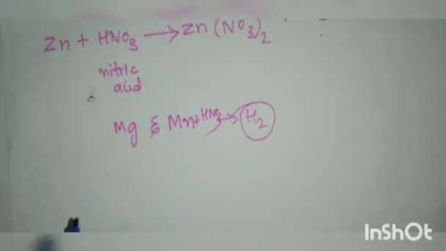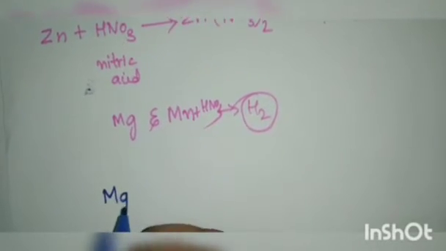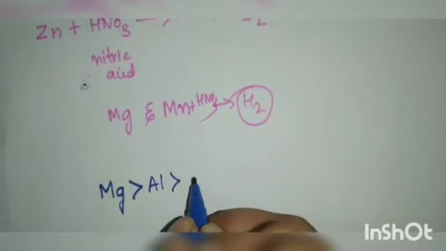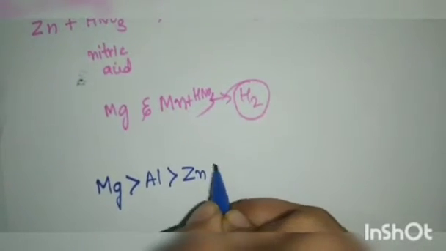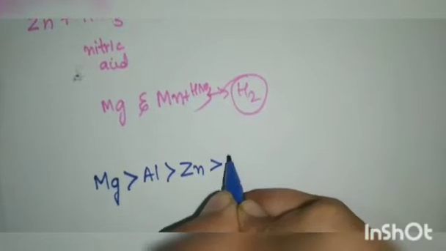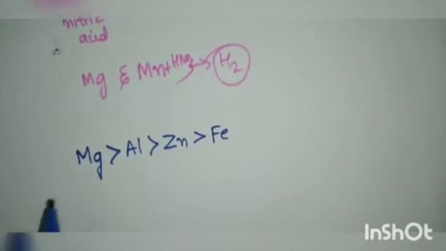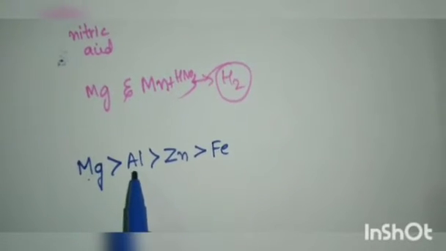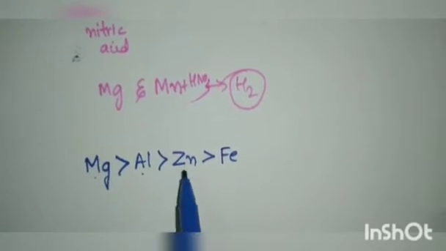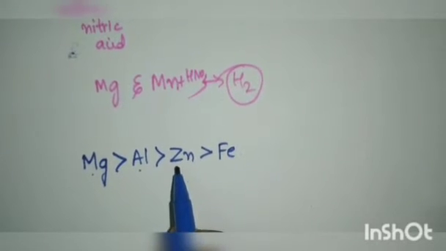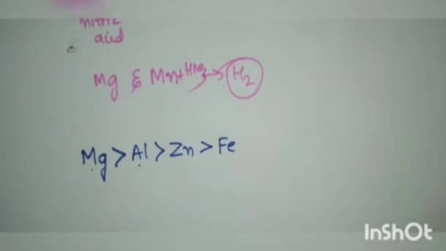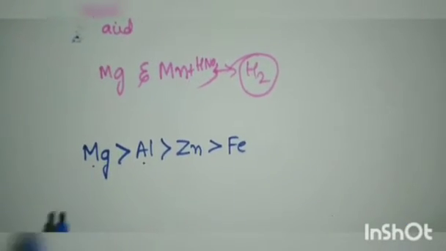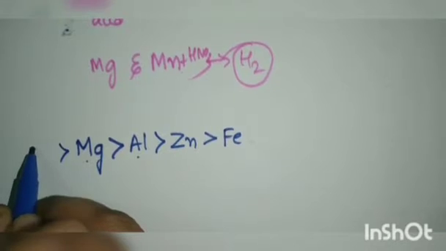Now I'll write the order of the reactivity: magnesium, aluminium, zinc and iron. So magnesium is highly reactive compared to aluminium, and aluminium is highly reactive when compared to zinc, and zinc is highly reactive compared to iron. So based on this reactivity, they'll produce. Even here manganese.